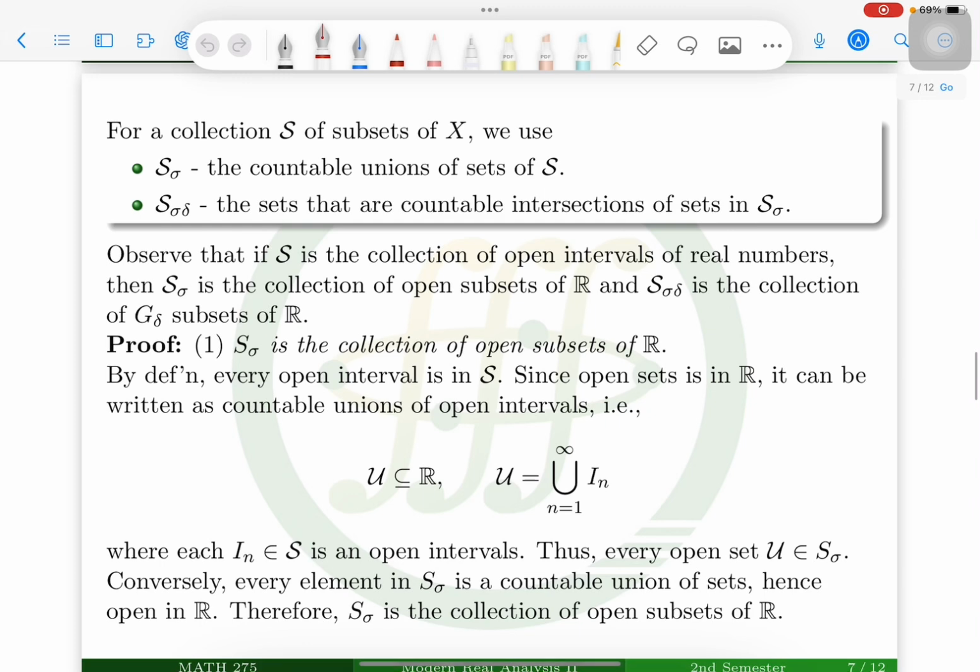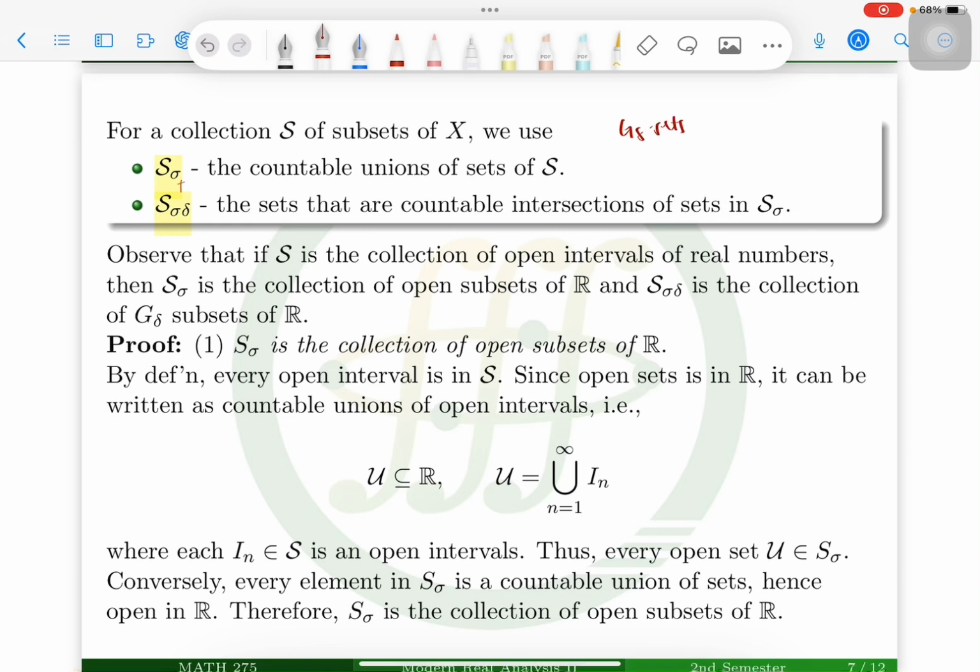So we have a note here: for a collection S of subsets of X, we use S sigma for the countable unions of sets of S. These would be open sets. S sigma delta is the sets that are countable intersections of sets in S sigma. So this is the collection of G delta sets.